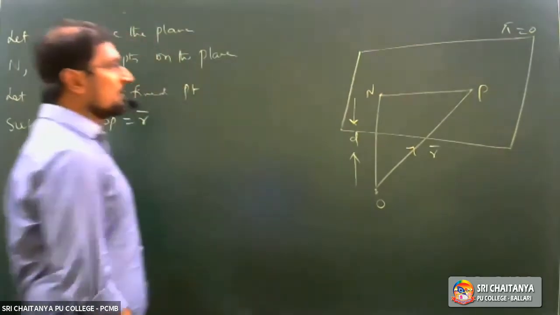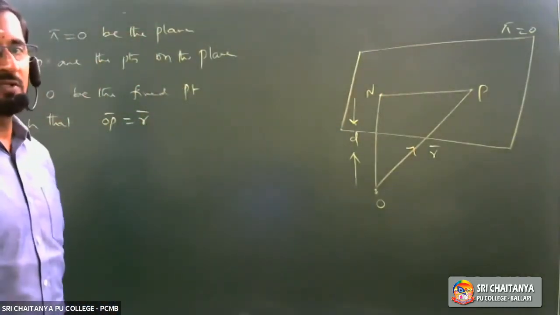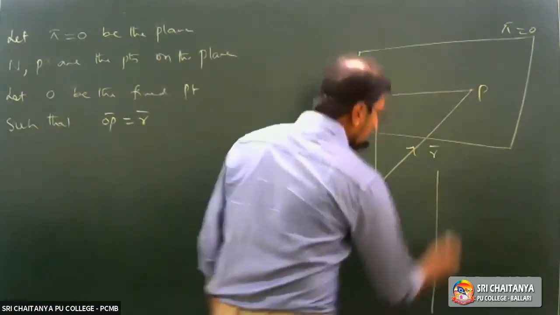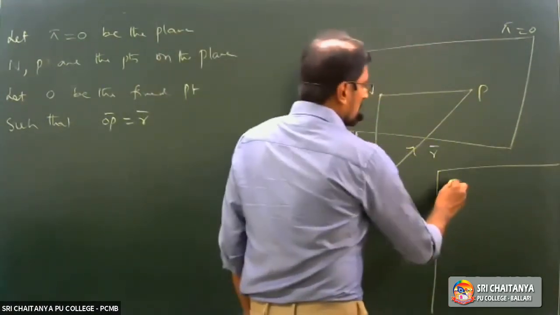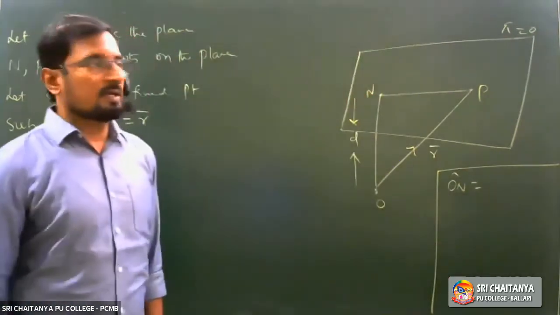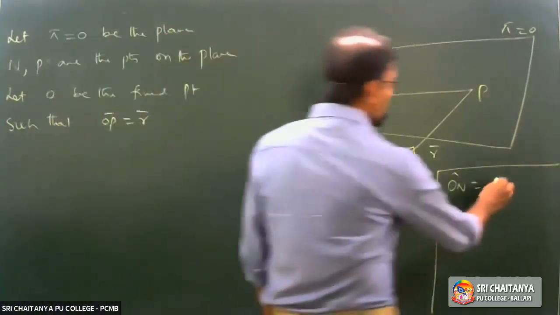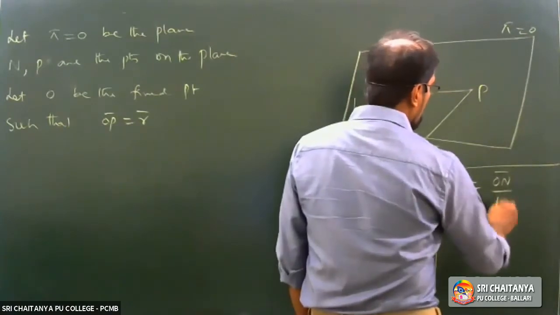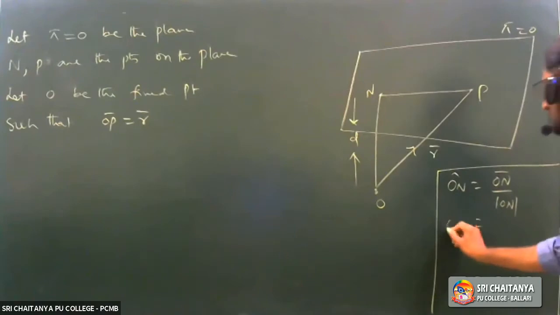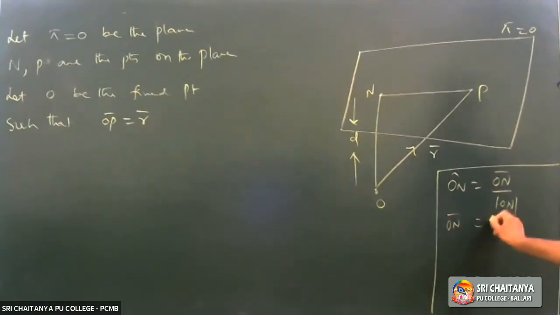ON distance is equal to d. That means mod ON is equal to d. ON cap is equal to ON bar by mod ON. I am going to write this: ON bar is equal to n cap into mod ON is equal to d. Okay.